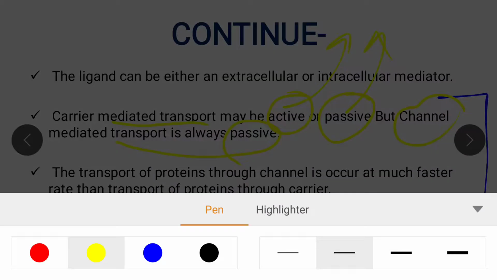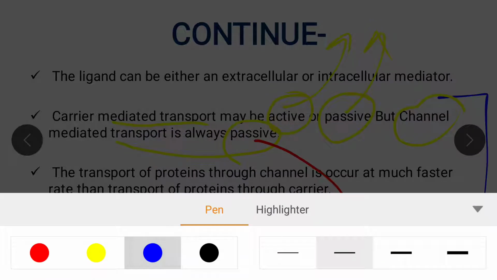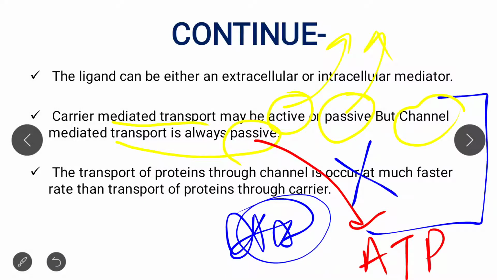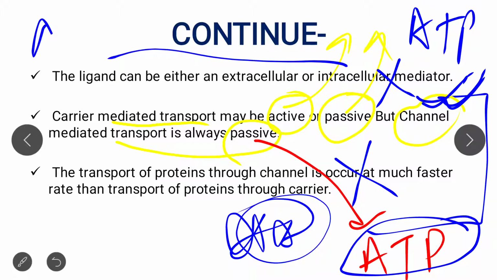It means that channel mediated transport does not require ATP. In case of channel mediated transport, ATP is not required, while in case of carrier mediated transport, ATP may or may not be required. In case of carrier mediated passive transport, ATP is not required, while in case of carrier mediated active transport, ATP is required.